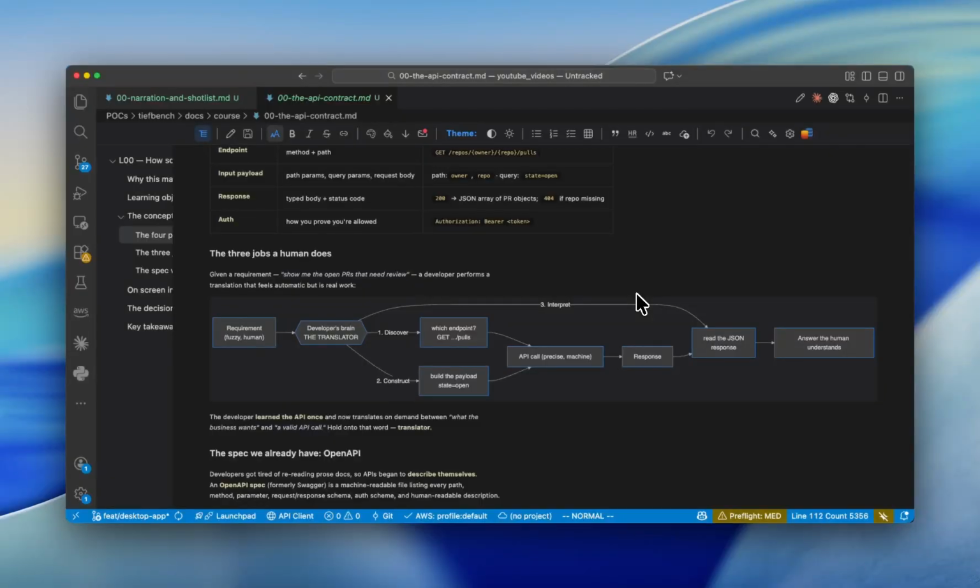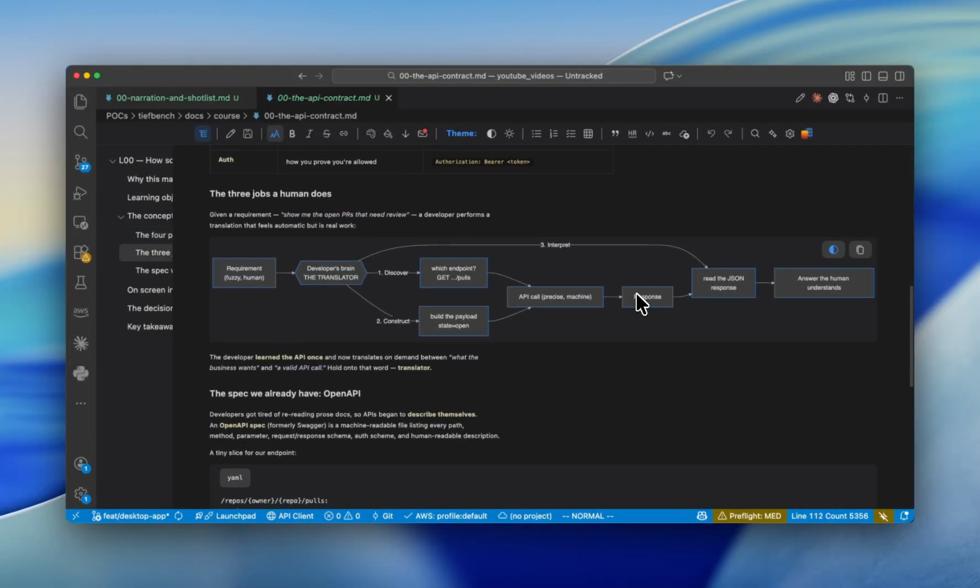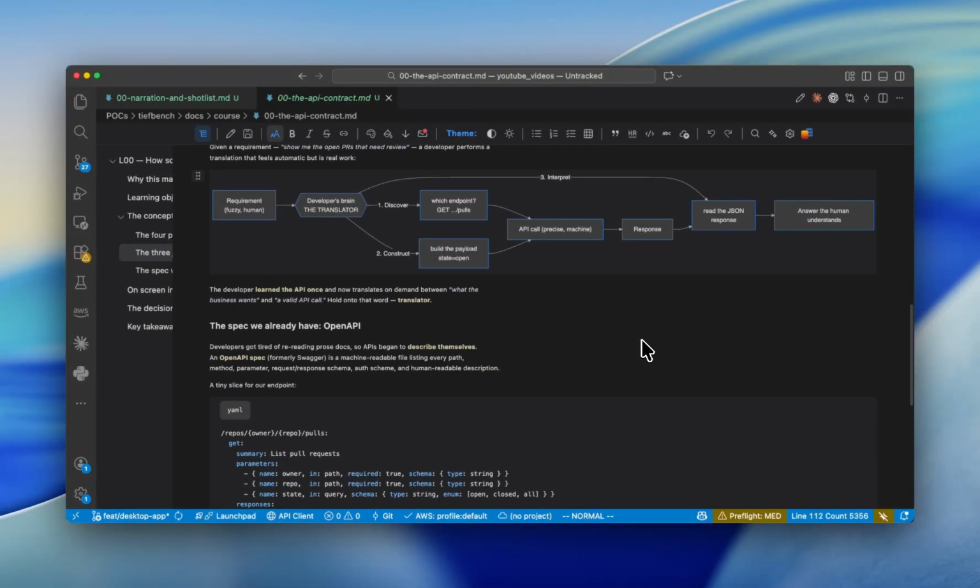Once you get a response back, you interpret it, then answer the user in whatever format they wanted. So basically the developer is discovering, constructing the input payload and request, and then interpreting the response.